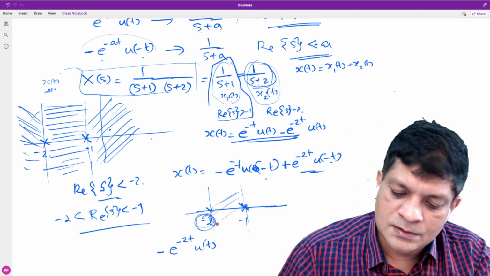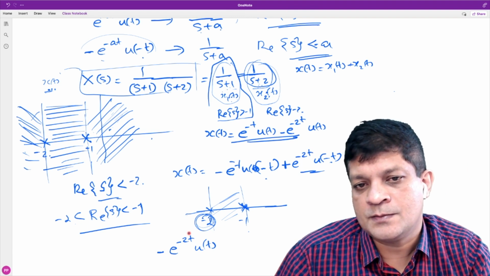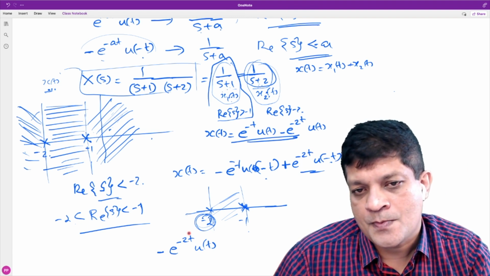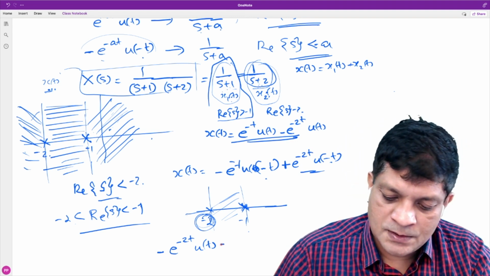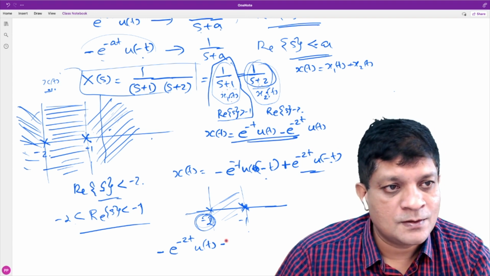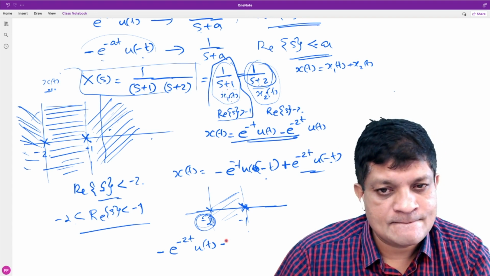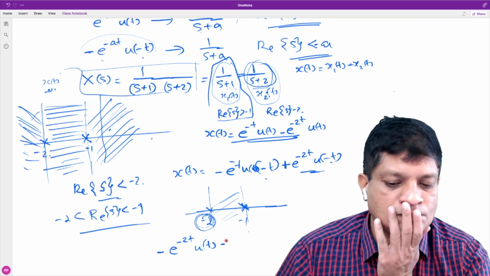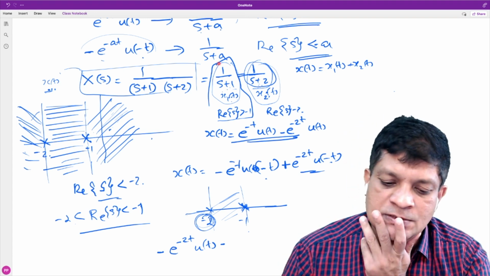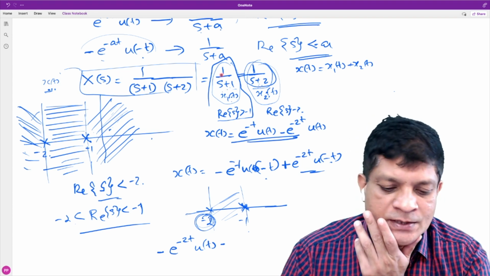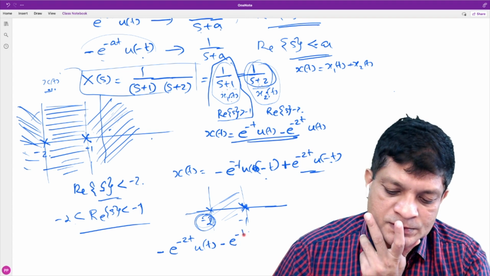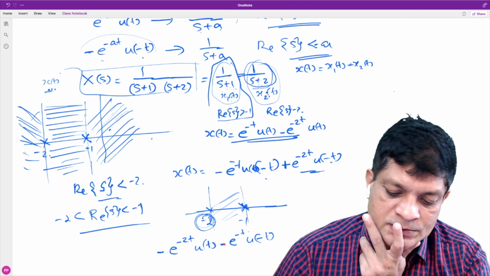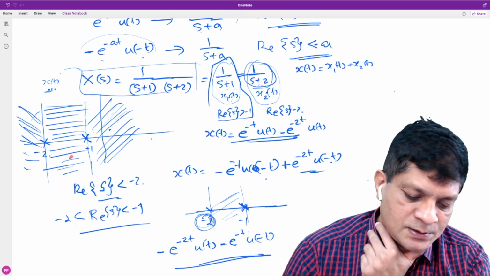Then only this intersection. What is the inverse Laplace of 1 upon s plus 1 for a left-sided signal? It is minus e raised to power minus t u of minus t. So this is the signal corresponding to this ROC.